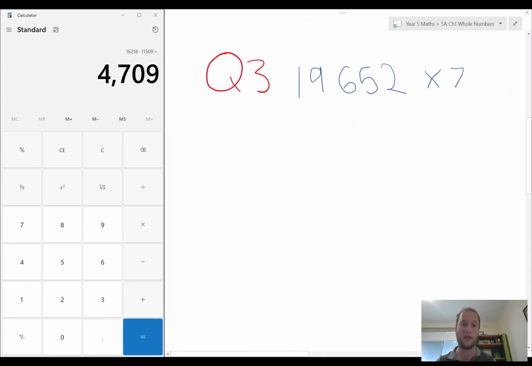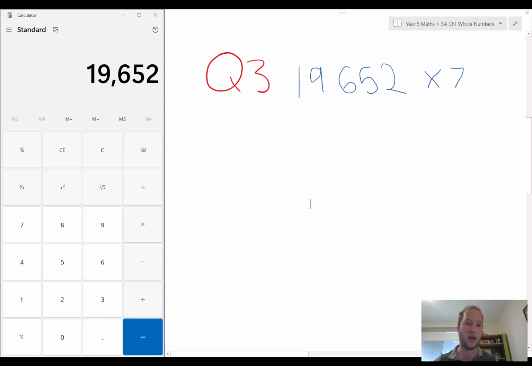Great. Let's try a multiplication problem. So this is when we need to find the product. So I'm going to hit CE or C. They will both be helpful. I've got 19,652. I'll hit the times button. Maybe on your calculator it'll look more like a star.